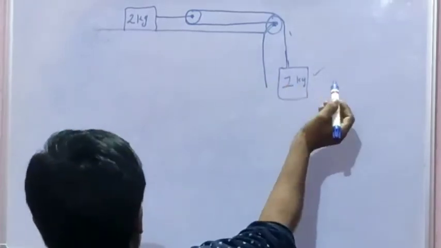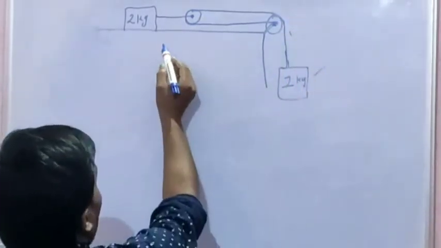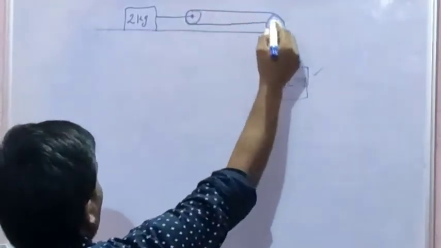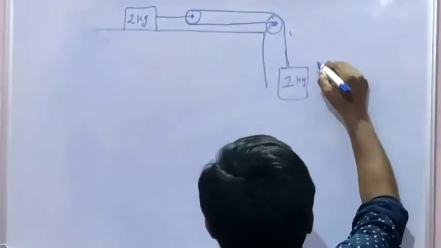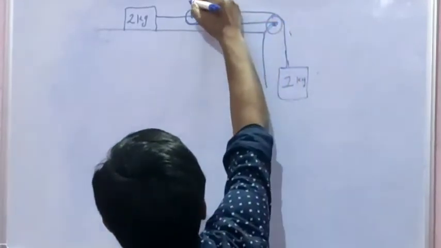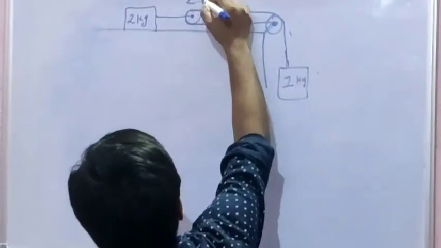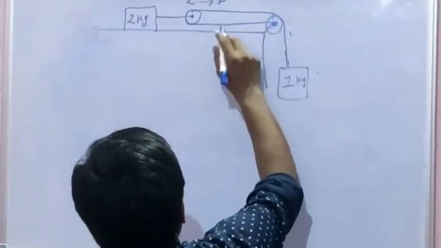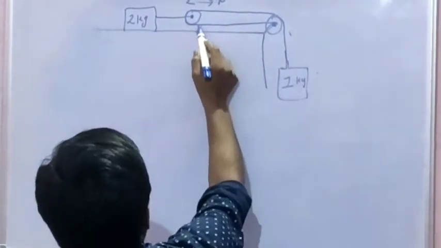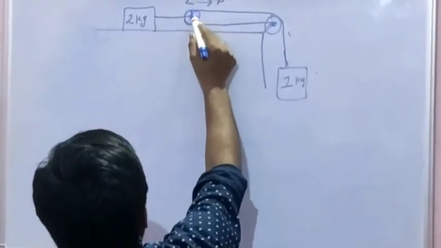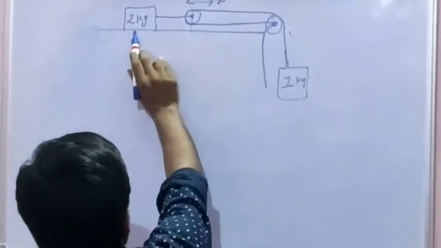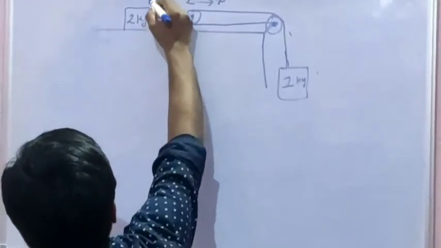Because when the displacement of the 1 kg body is x, then the displacement of this body is x by 2.